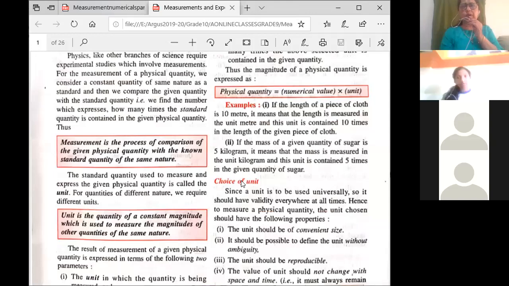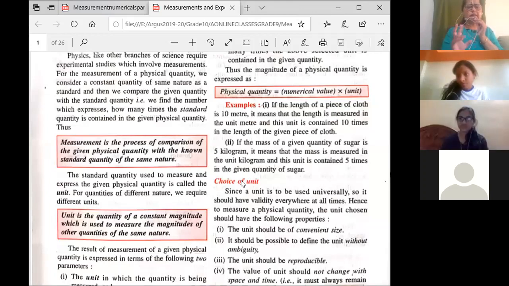So there are many physical quantities. What are physical quantities? All the quantities that you use: length, mass, time. Okay. Then velocity, acceleration, speed. All these are called physical quantities, right? And each and every physical quantity is specified with two things. Okay. It will have a number and a unit, right? That is very important. So what is unit? Unit is a quantity of constant magnitude that is used to measure the magnitude of other quantities.